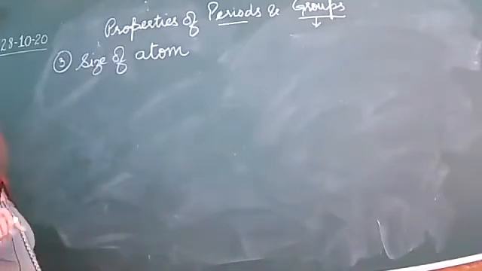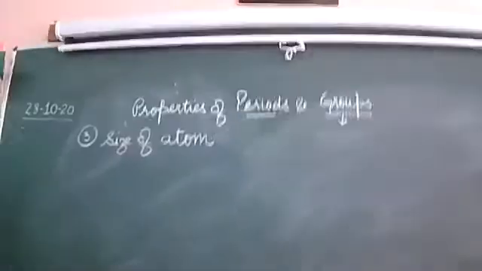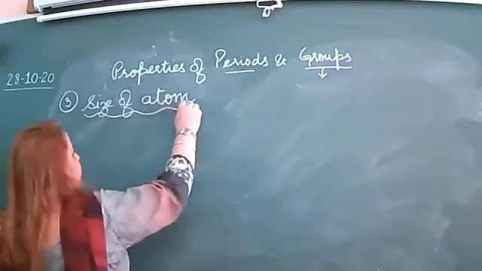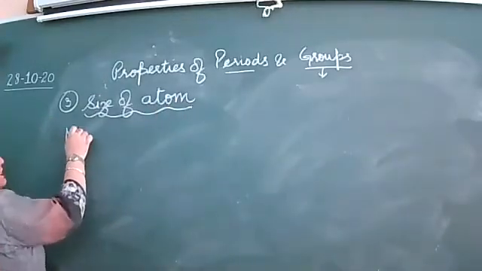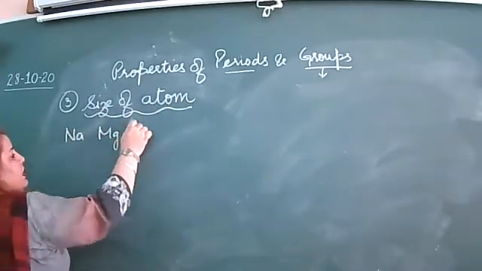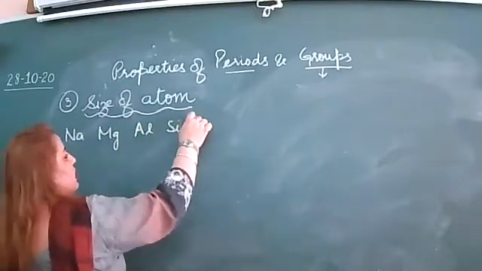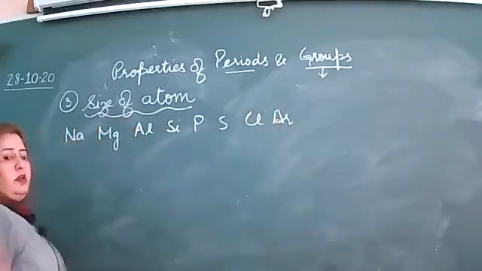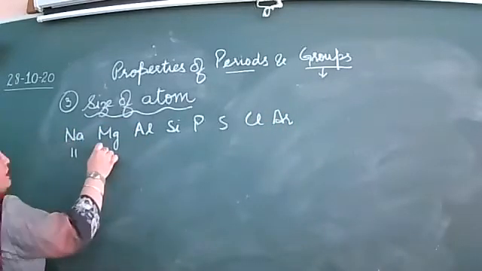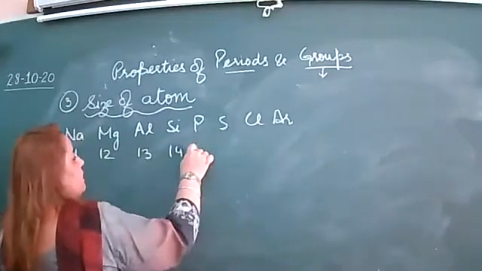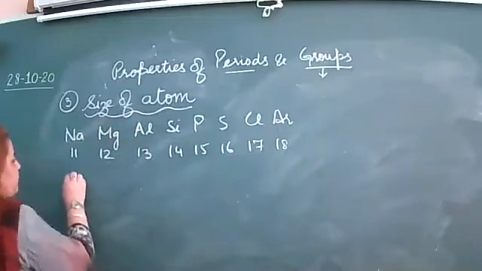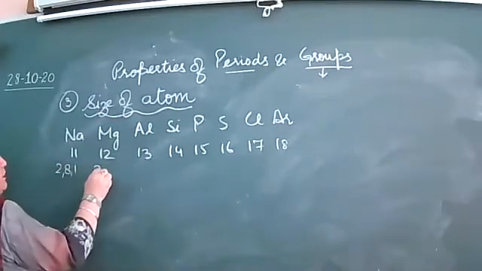So look here very carefully, all of you. Size of atom. Again, I am writing the series: sodium, magnesium, aluminium, silicon, phosphorus, sulfur, chlorine, and argon. Atomic number, and electronic configuration.